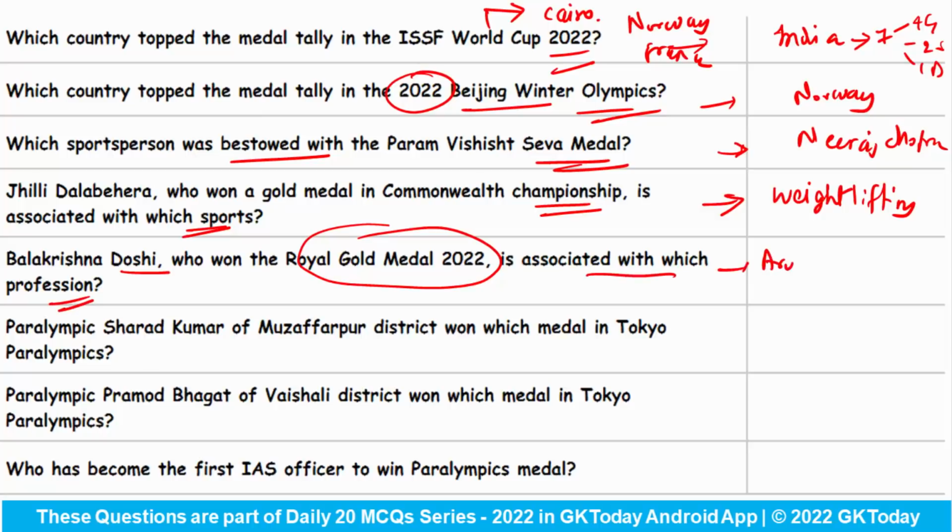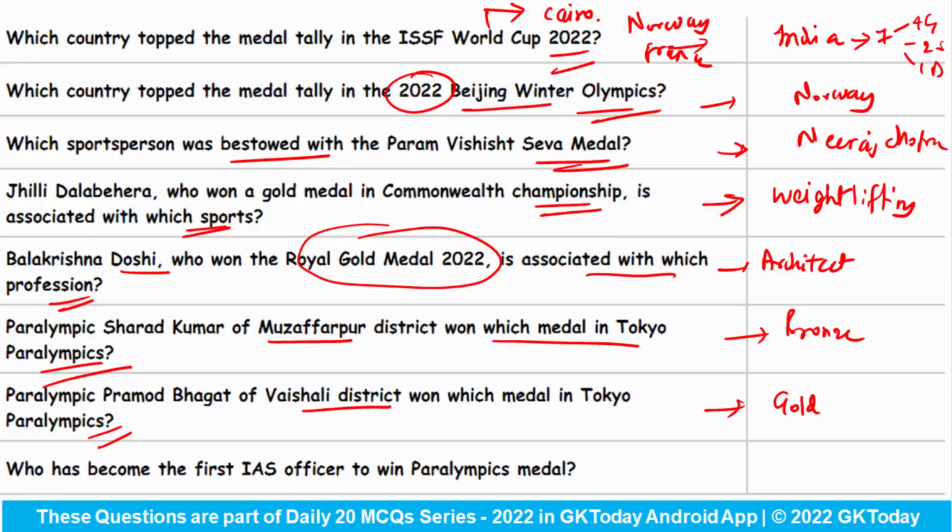He is an architect. Now Paralympian Sharad Kumar of Muzaffarpur district won which medal in the Tokyo Paralympics? He has won the bronze medal. Now Paralympian Pramod Bhagat of Vaishali district won which medal in Tokyo Paralympics? This is gold medal. Who has become the first IAS officer to win the Paralympics medal? Mr. Suhas Yathiraj. Okay, so these 3 questions are not very recent, but yes, they can be asked because they are quite important.